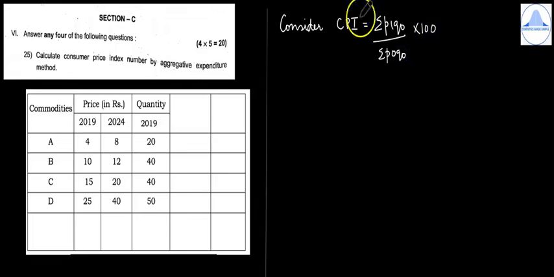So let us start the problem. First, let us write the formula. CPI by the aggregative expenditure method is similar to Laspeyres price index number. So the formula is summation P1 Q0 divided by summation P0 Q0 into 100.